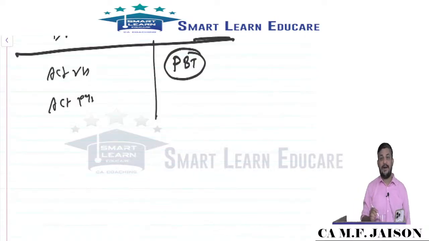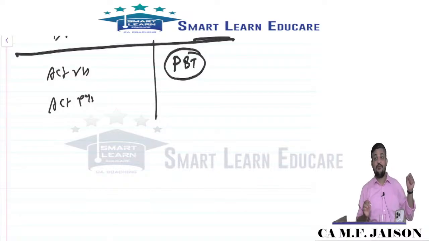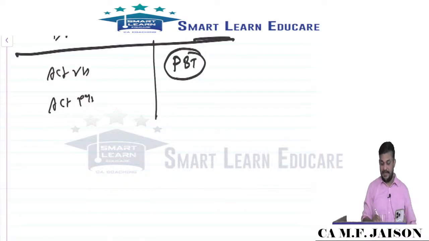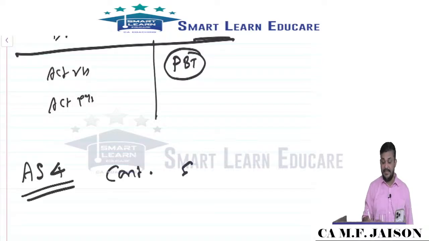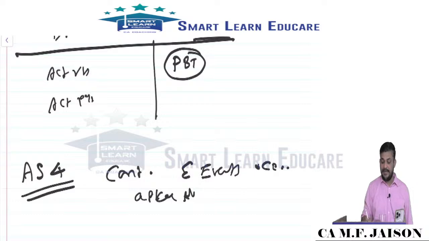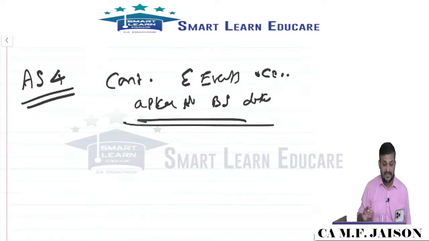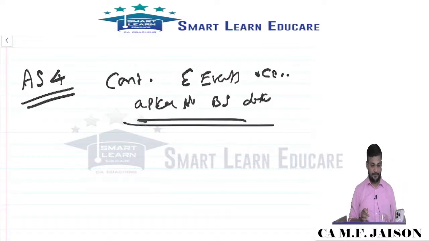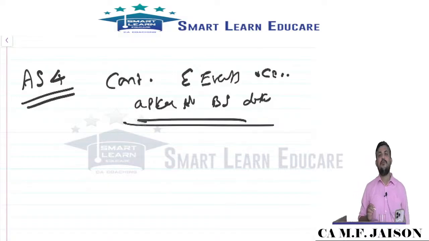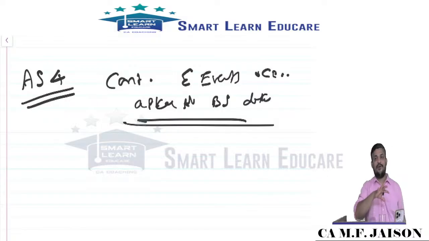What is the other key part now? For me, after AS2, for this examination, the next most important standard is AS4: Contingencies and Events Occurring After the Balance Sheet Date. What is a contingency? It is a condition or situation.